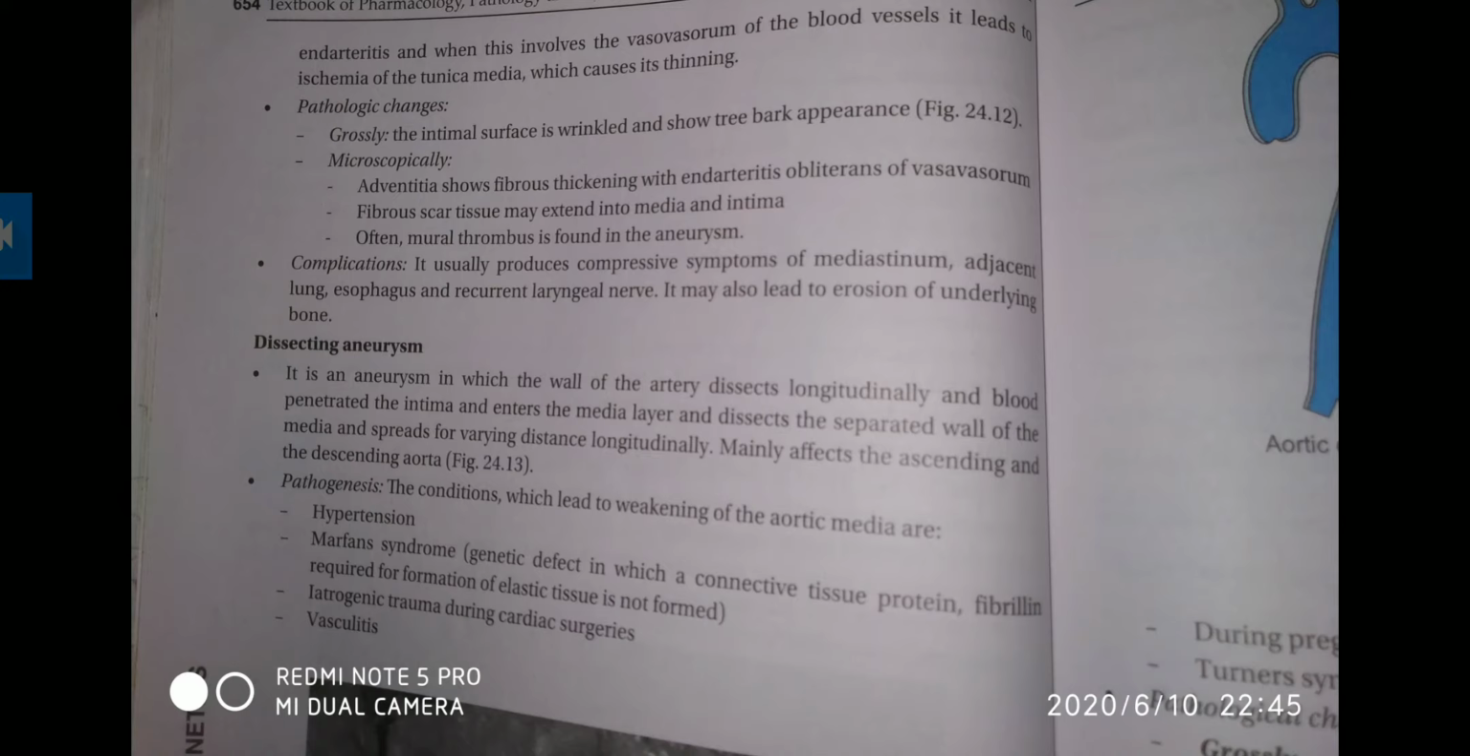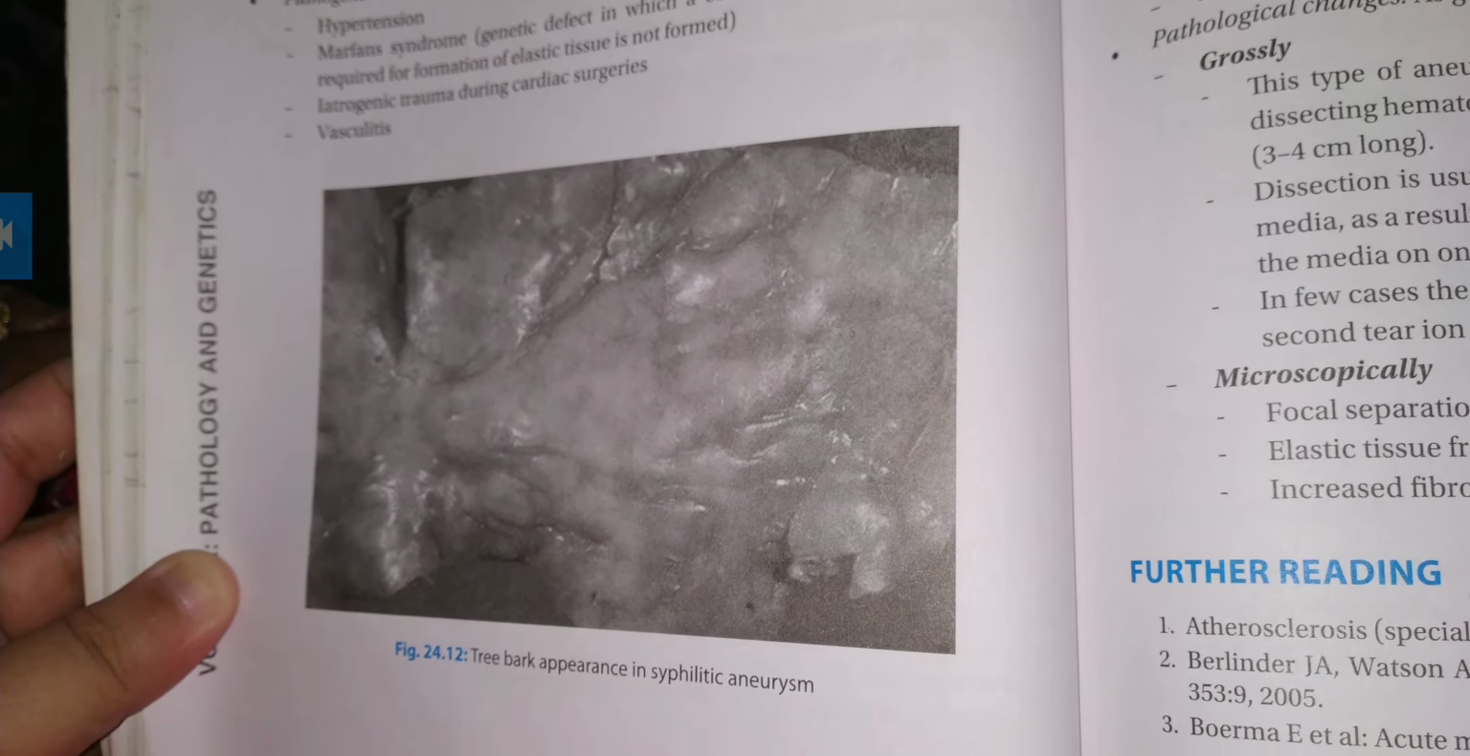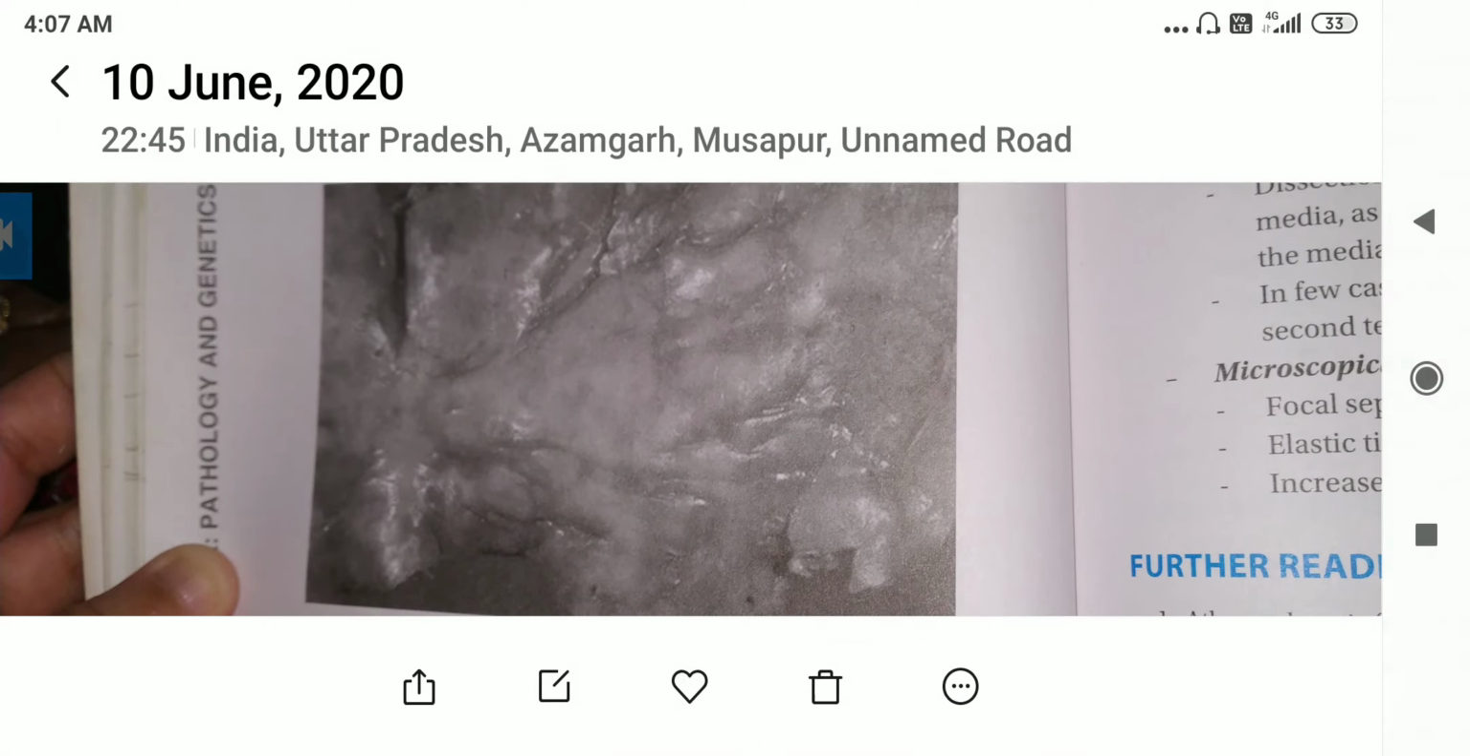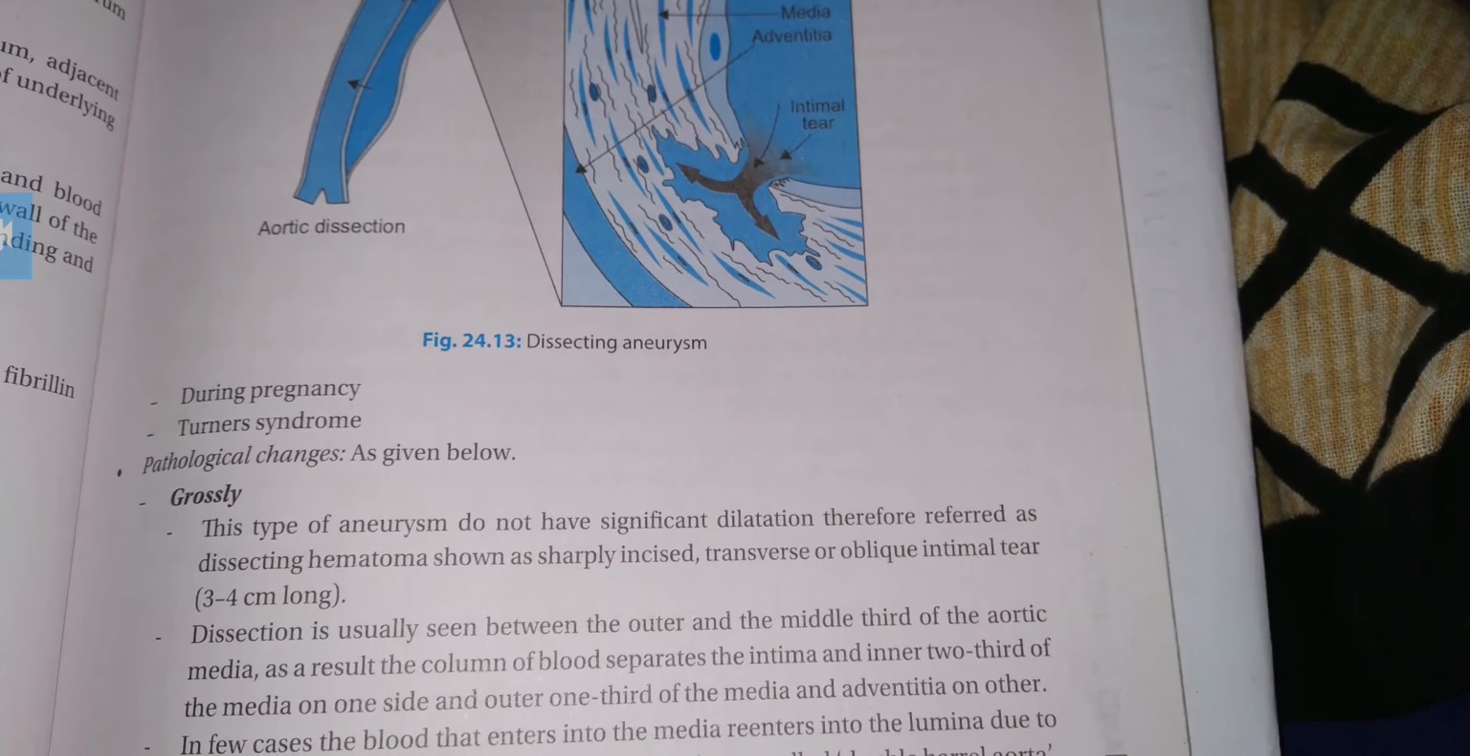Pathogenesis. The conditions which lead to weakening of the aortic media are hypertension, Marfan syndrome, iatrogenic trauma during cardiac surgery, and vasculitis. Dissecting aneurysm can also occur during pregnancy, and in Turner syndrome.